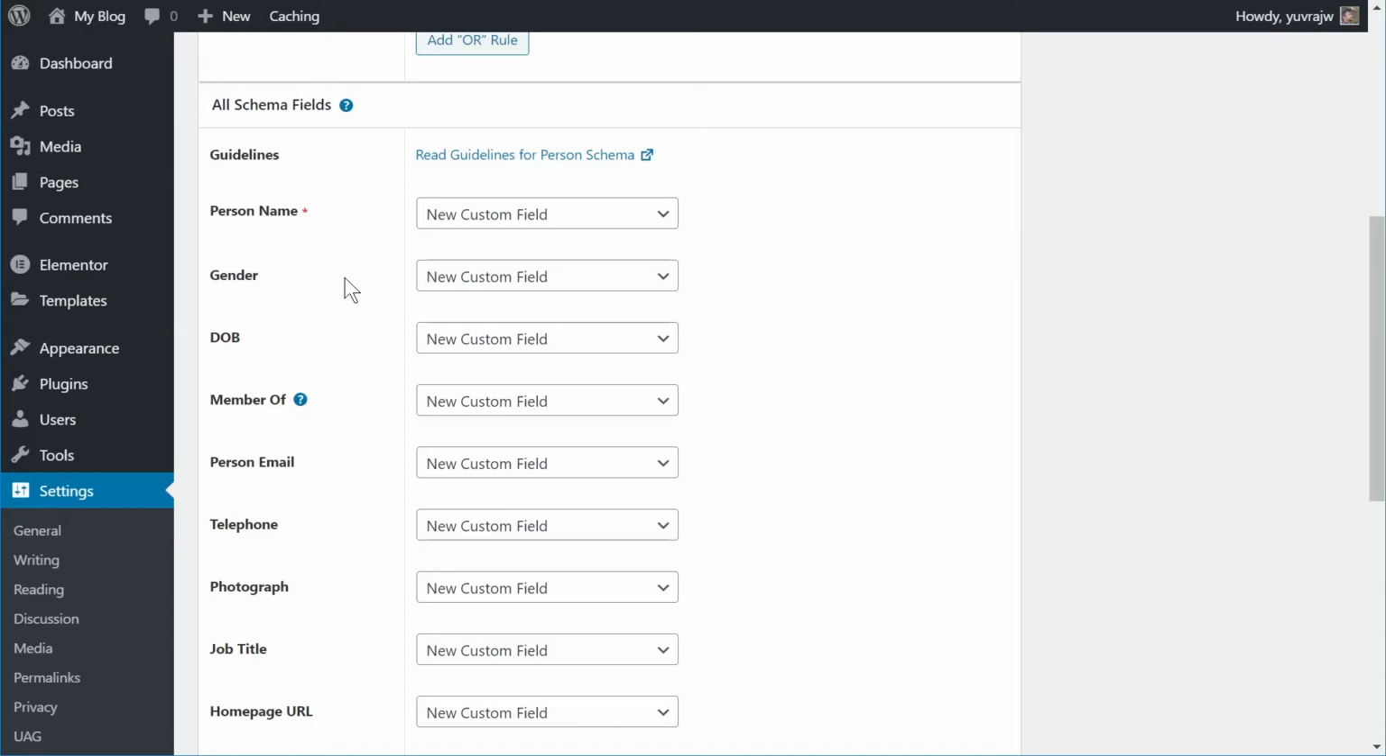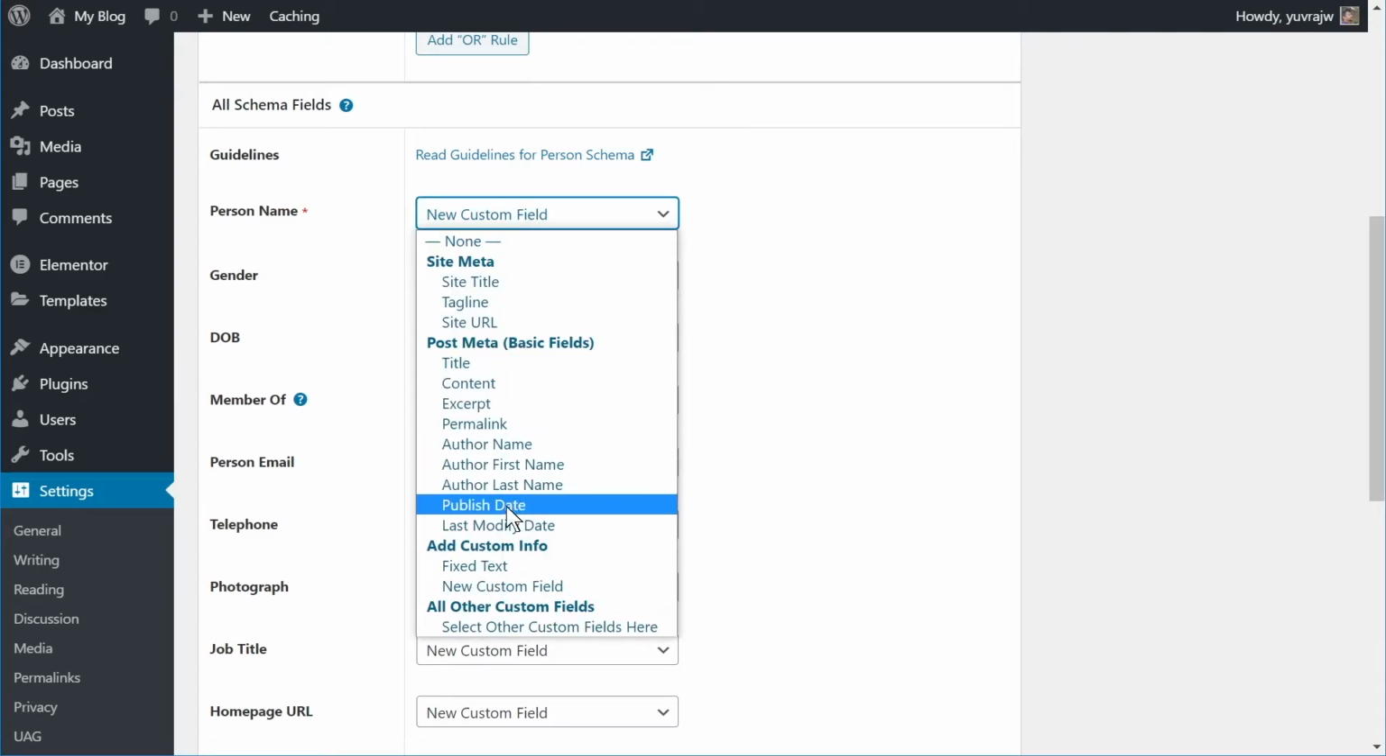What that means is, if you have, let's say, the person name, you can map it to any of these fields, which include the site title, the tagline, the site URL, and also post level data, which means the title of the post, the content of the post, and a bunch of other options, which makes it really convenient and also a lot automated to add a lot of schema types to your website.